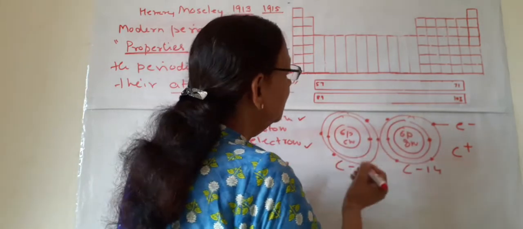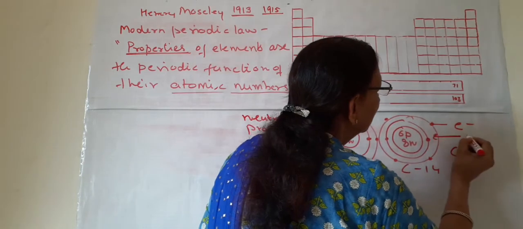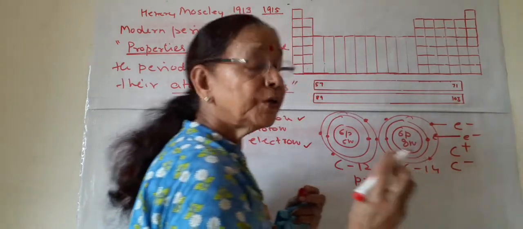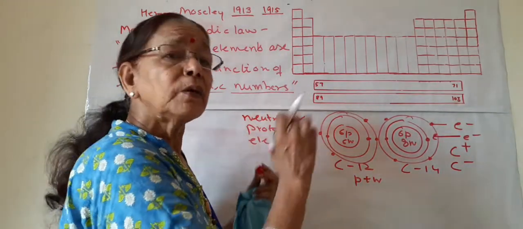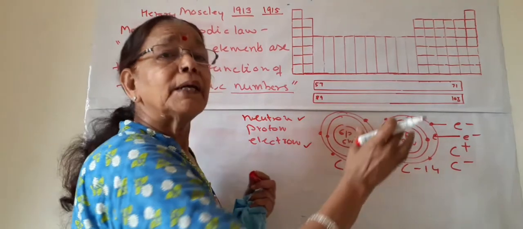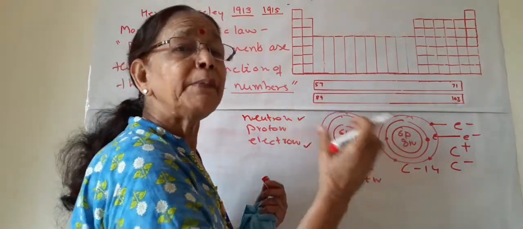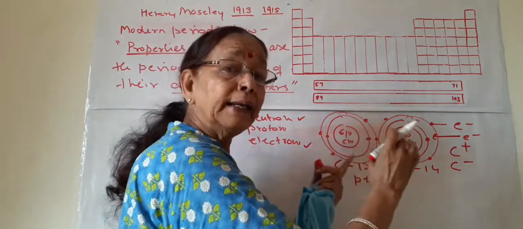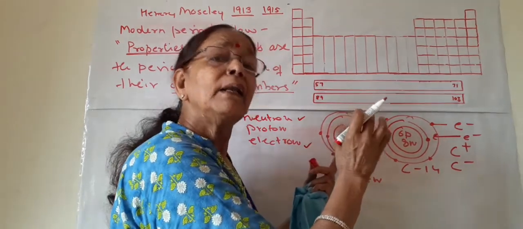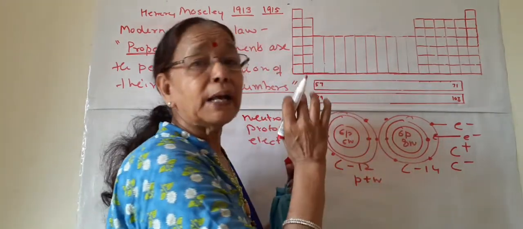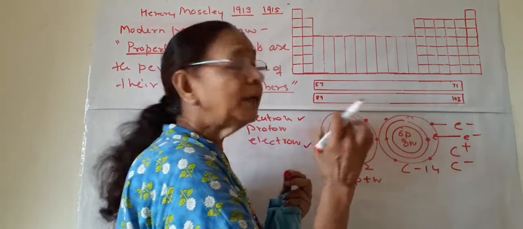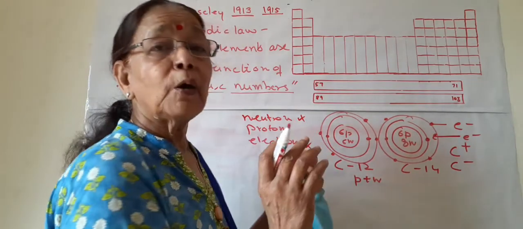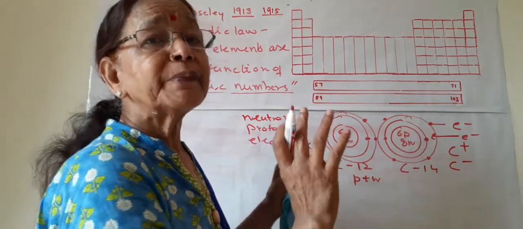And here suppose one electron is coming to the carbon, then what will happen? It will have one negative charge. So if electrons are increased or decreased, the atom becomes an ion. It may be an anion or it may be a cation. It converts to an ion, but fundamentally it remains carbon. It becomes an ion of carbon, but it remains carbon. So electrons also cannot be the fundamental property of elements.